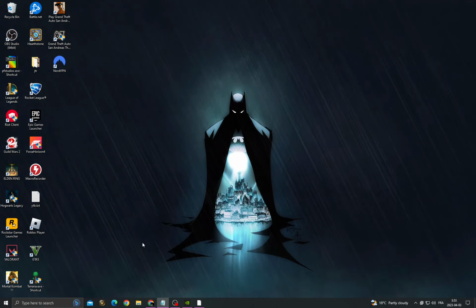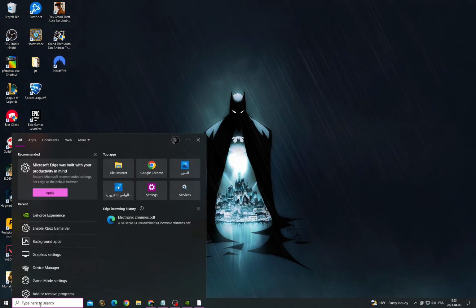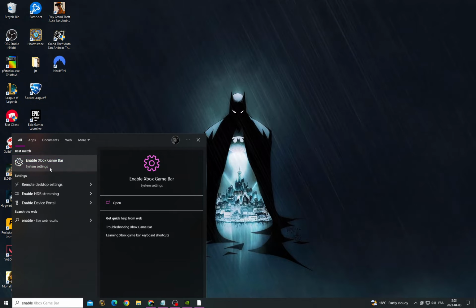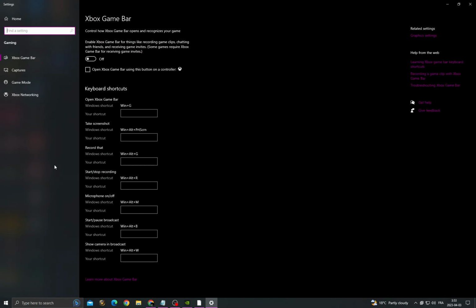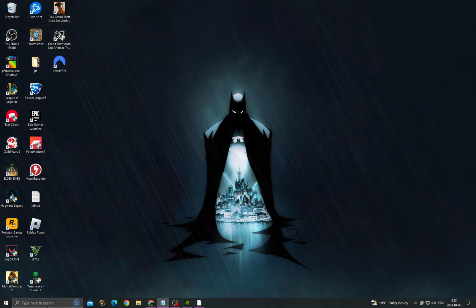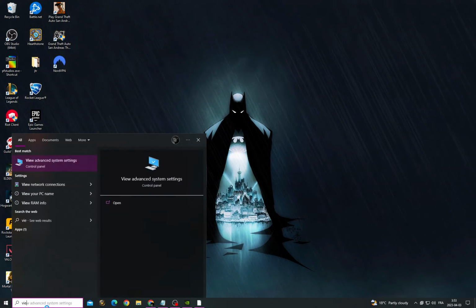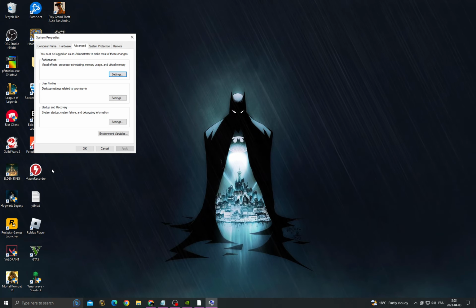It's easy. If you want to fix it, all you have to do, first click here and then type enable Xbox Game Bar, and now turn off this option. Go back and now go to view advanced system settings.